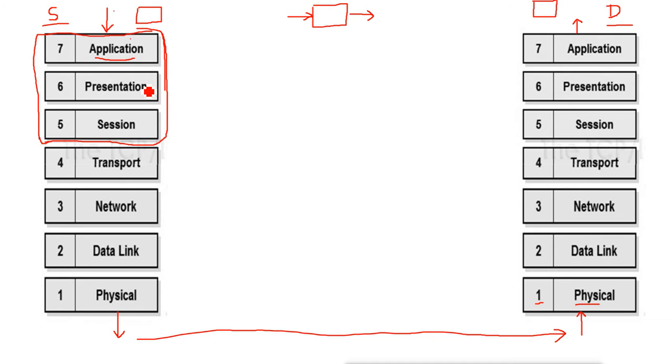Why are they not important? Because these layers are embedded into the application itself, the operating system and the application. If you have a problem related to these layers, we can't do anything. We have to just fix the operating system or the application. It is inbuilt and integrated with the application, so it is not related to the network and not handled by the network. So these upper layers are basically not important for us.